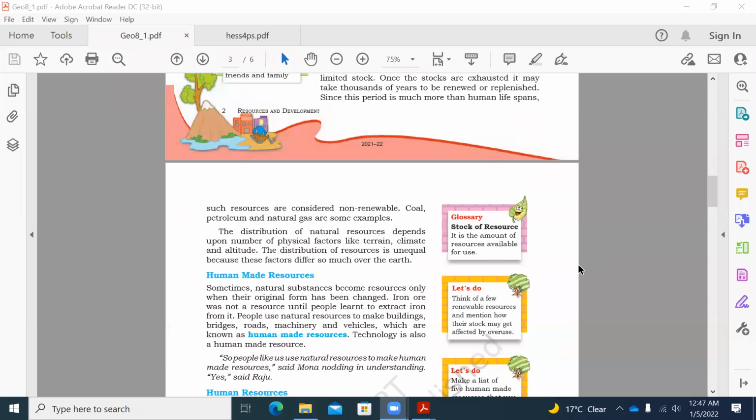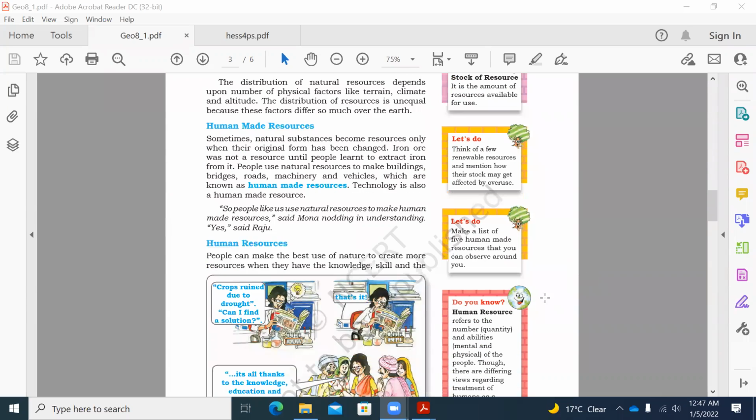So coming to the human-made resource. Human-made resource is nothing but when people use the natural resources for other purposes, like construction, to make buildings, bridges, roads, machinery, and vehicles. So these are all known as human-made resources, and the technology they use is also a human-made resource.